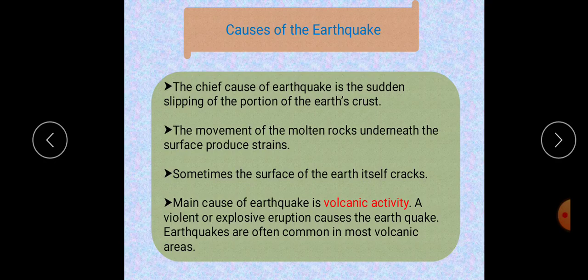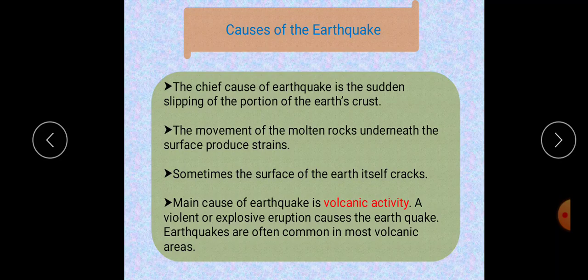What happened that time in the earthquake time? Yes, the chief cause of the earthquake is the sudden slipping of a portion of the earth crust along fractures or faults. The movement of the molten rocks underneath the surface produces strains which break the rocks apart. The sudden shifting of landmass causes upheavals in the crust of the earth, sending vibrations or waves into the surrounding portion of the earth. Sometimes the surface of the earth itself cracks.